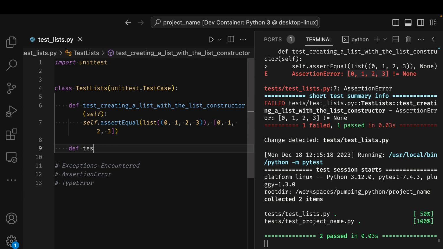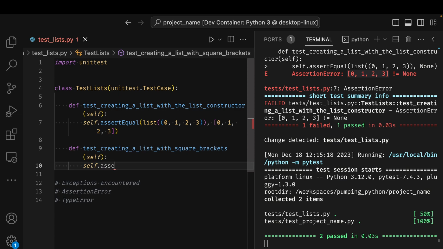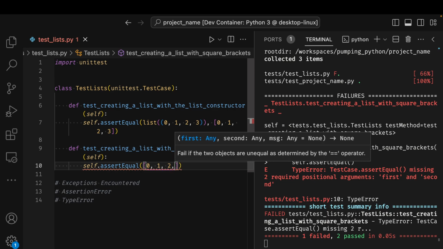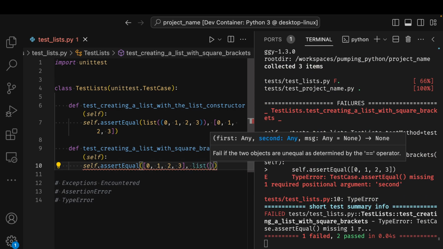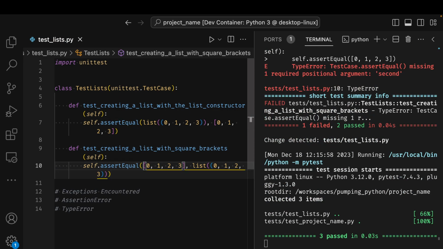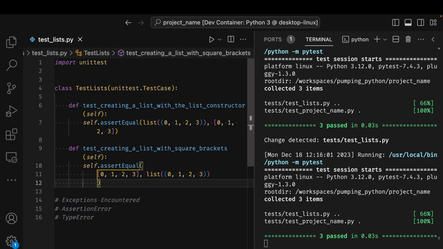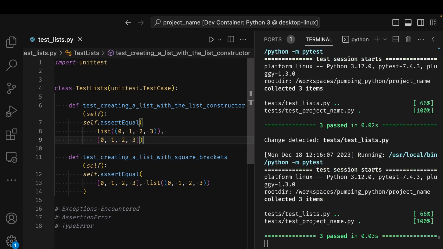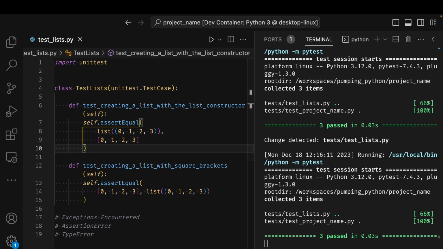It repeats the same thing, but just for fun, creating a list with square brackets. self.assertEqual, say [0, 1, 2, 3]. We'll do the same thing as doing a list going 0, 1, 2, 3. All right. Just do a little bit of cleanup here so things are easier to read. I know how to create a list.